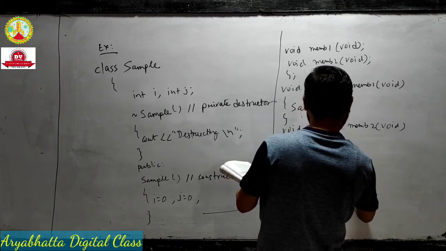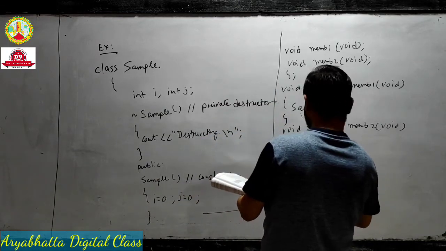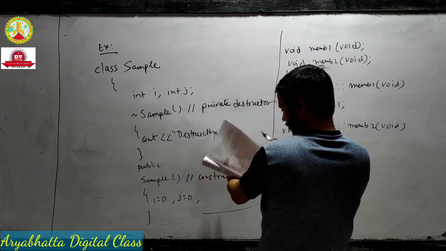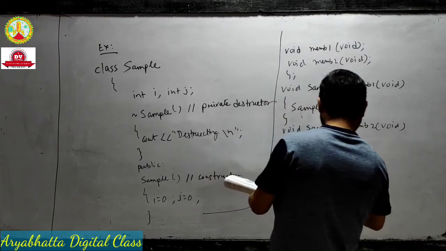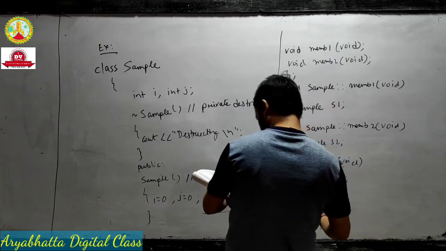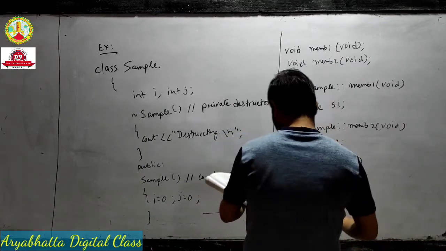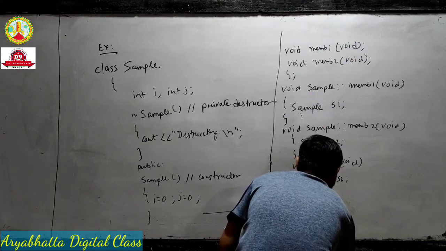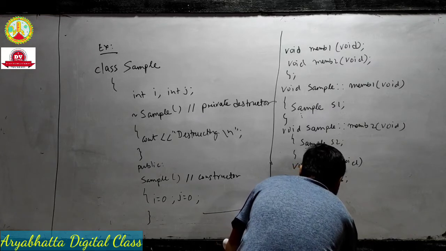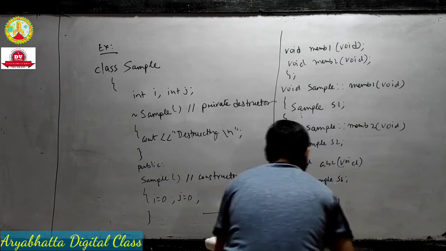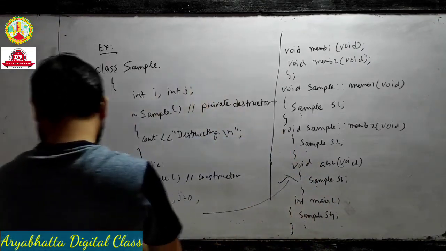In the exam, sometimes the question comes: what is a destructor? Explain with example. Then you simply write this. Destructor program is not coming in your exam, don't worry. Only the definition and characteristics of the destructor come. Mainly constructor programs come, and constructor overloading is very important. But an example sometimes comes, that's why I wrote this example. It is a simple program section; if it comes in the exam, you have to write it.